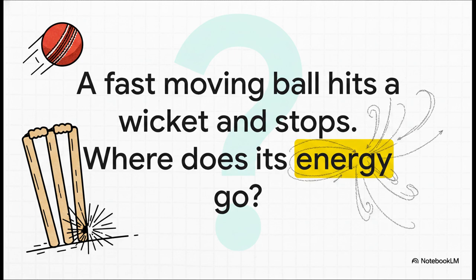Now I have a question for you all. Think about this. Imagine a fast-moving cricket ball. It has a lot of kinetic energy, right? And then it hits the wickets and suddenly stops. So my question is, where did its energy go? Did it just vanish? Let's try to find the answer.